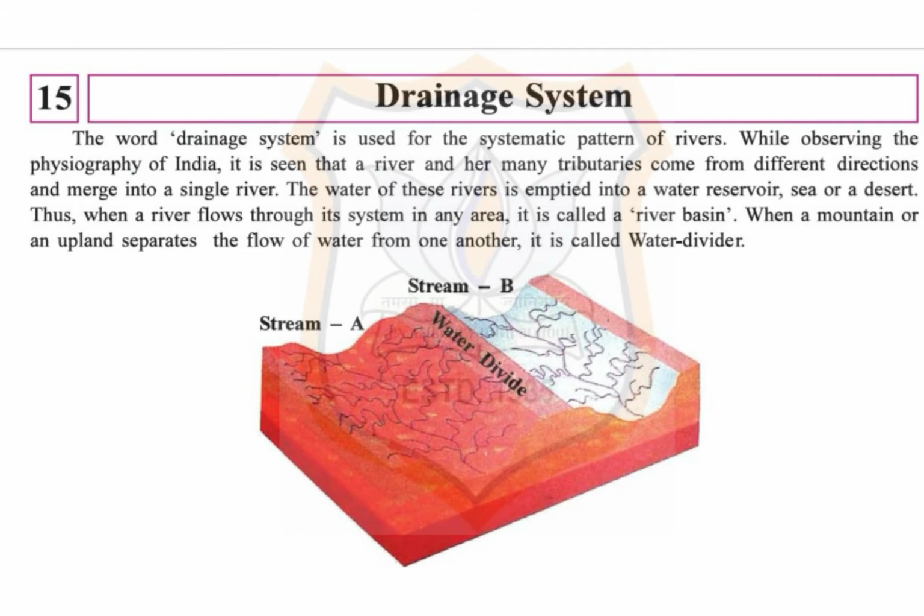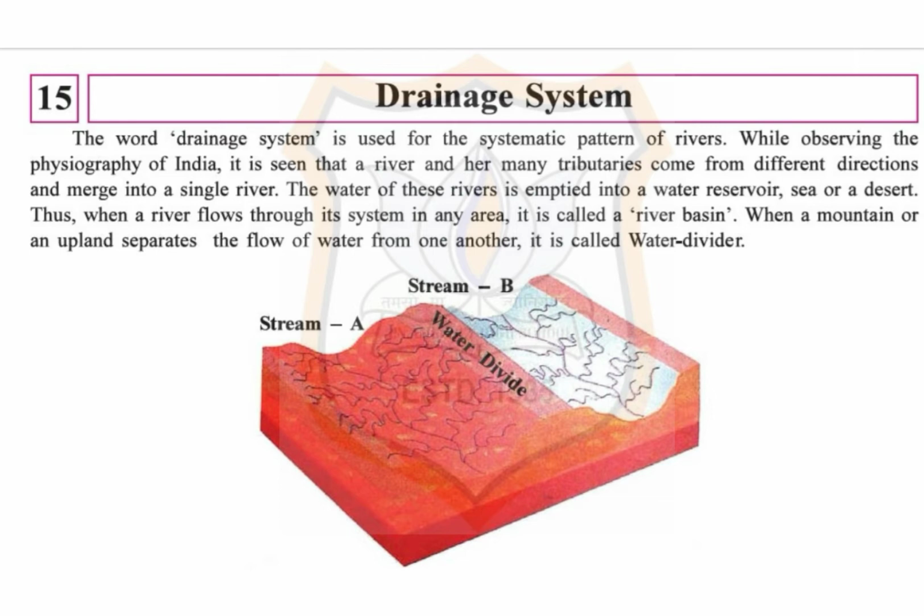Today we are going to start chapter number 15, that is drainage system. Here we will learn about the drainage system of rivers. Now the word drainage system is used for the systematic pattern of rivers. While observing the physiography of India, it is seen that a river and her many tributaries come from different directions and merge into a single river.